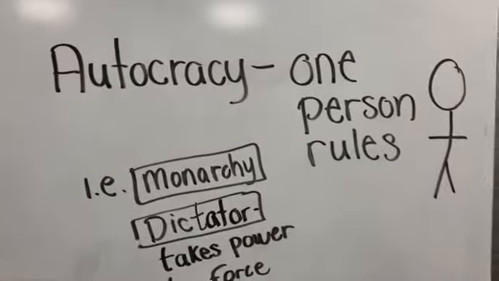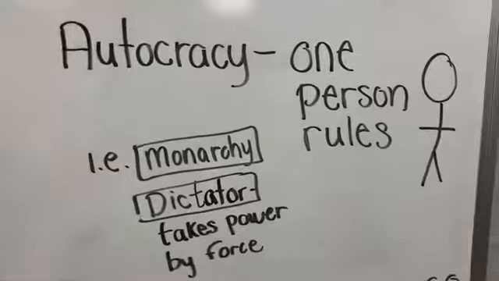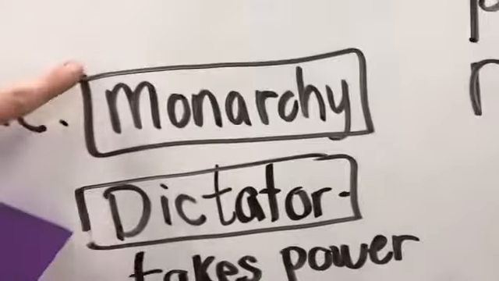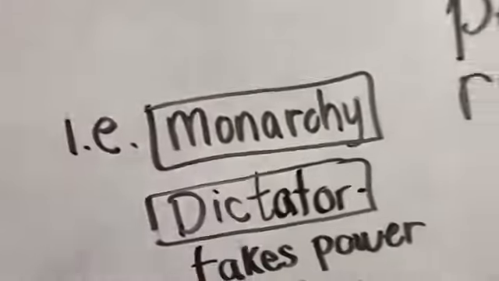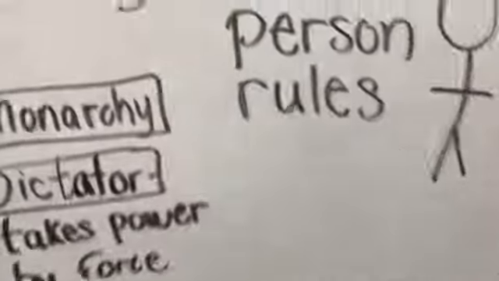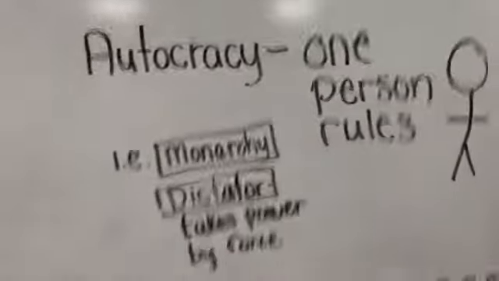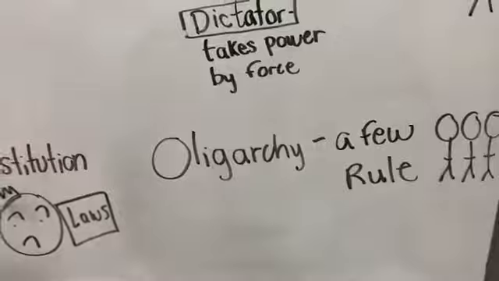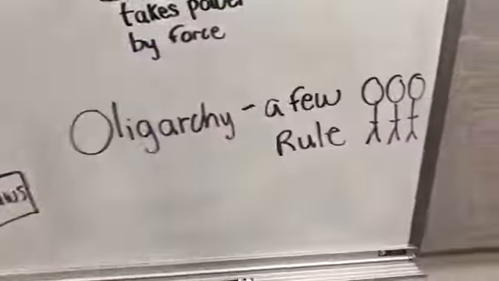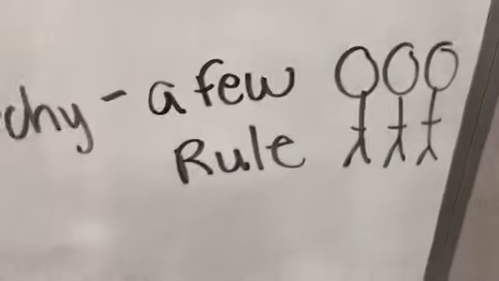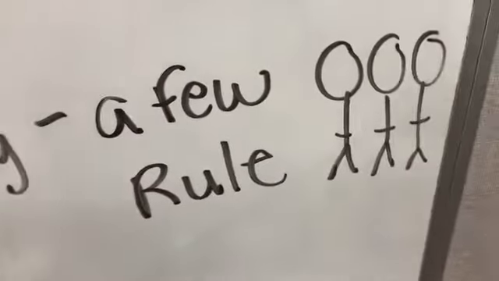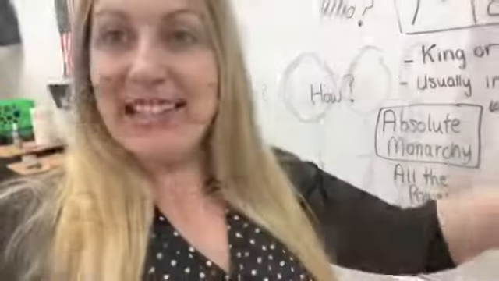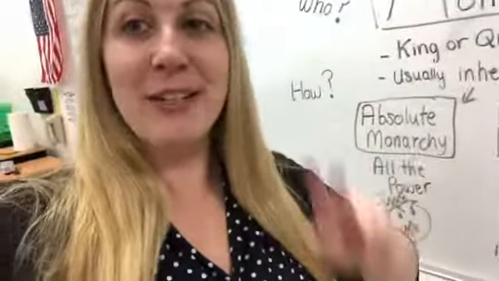All right, so then we go to autocracy. Is that a democracy or authoritarian? The answer is authoritarian because, again, remember it's a monarchy or a dictator, or when one person rules, a tyrant, that could be another one, that's an autocracy. And then oligarchy, is that a democracy or authoritarian? Definitely authoritarian as well, because again, when these few people are ruling, they're not getting their power from the people. They usually take power by force. And that ends standard 3.1, comparing different types of government.